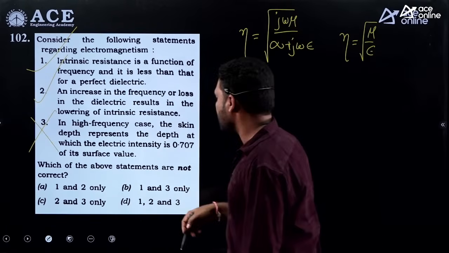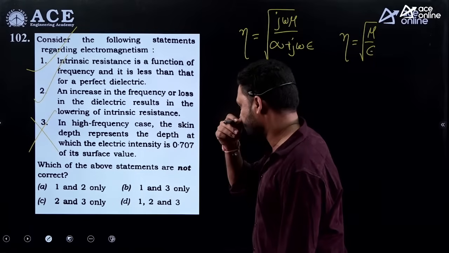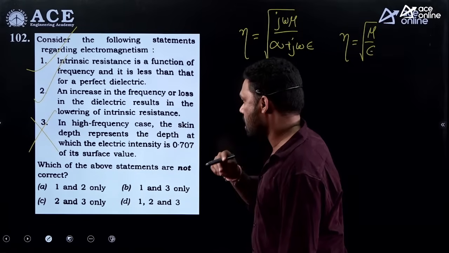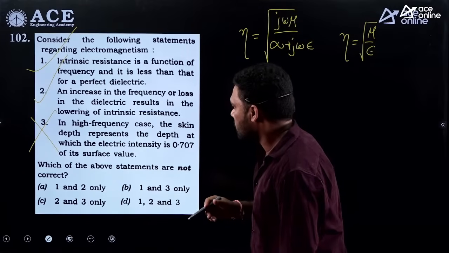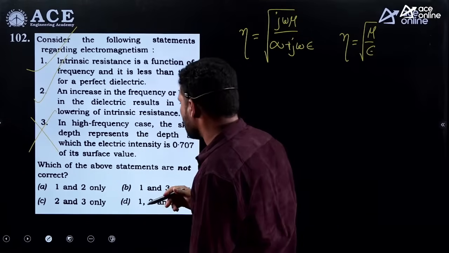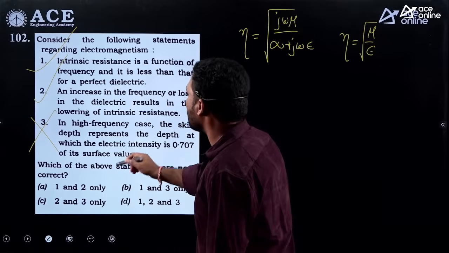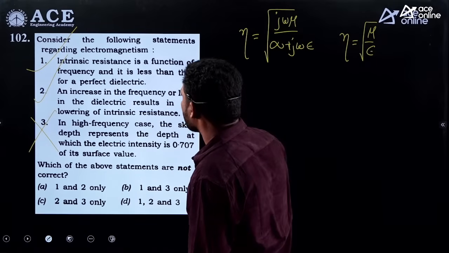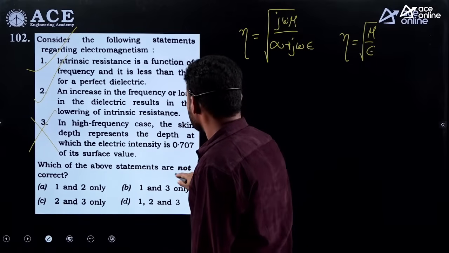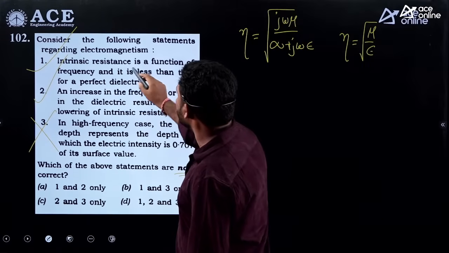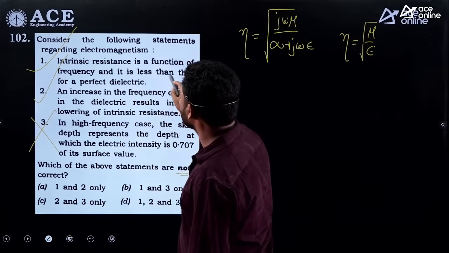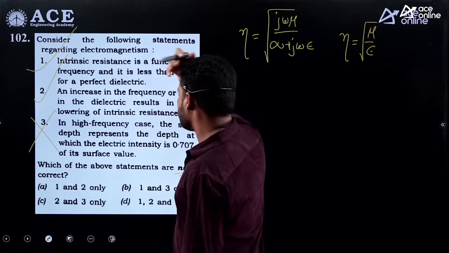So the first and second ones are correct. It is asking which are not correct. Let me cross check once. The intrinsic resistance is a function of frequency and it is less than that for a perfect dielectric. Yes.